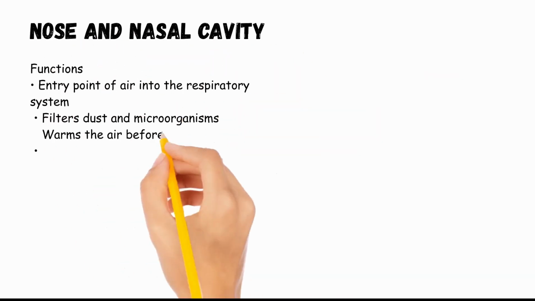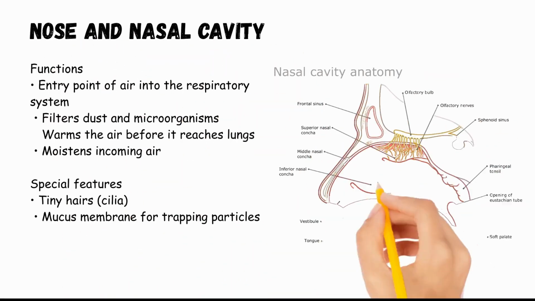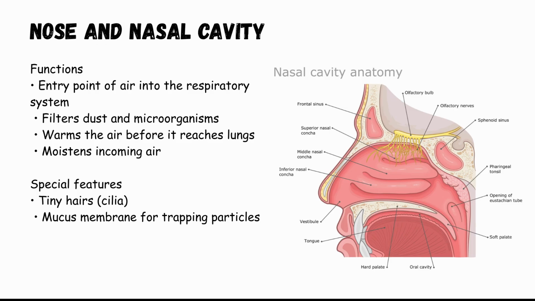The nose is the main entrance for air into the respiratory system. When air enters through the nose, several important processes occur before it reaches the lungs. First, the air is filtered. The nasal cavity contains tiny hairs called cilia and sticky mucus that trap dust, bacteria, and other harmful particles. Second, the air is warmed. Blood vessels in the nasal cavity help warm cold air before it enters the lungs. Third, the air is moistened, which prevents irritation in the respiratory tract. These processes protect the lungs and help maintain proper respiratory function.